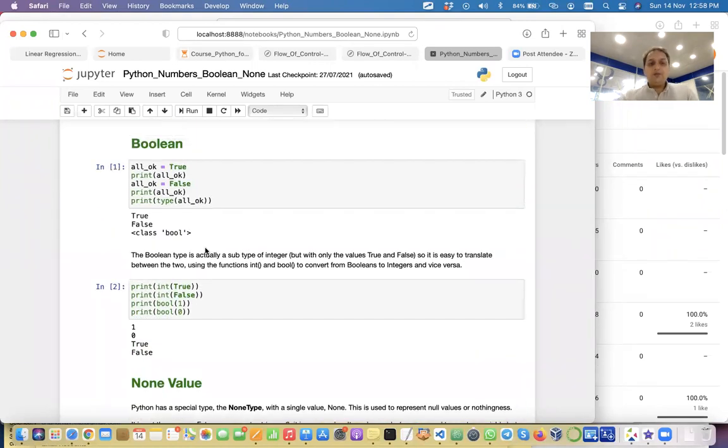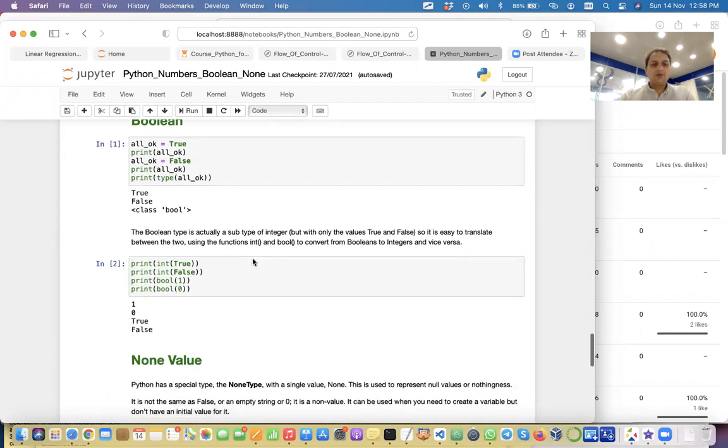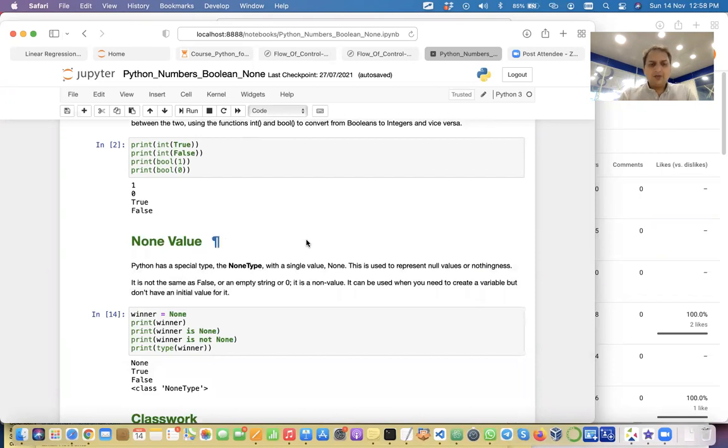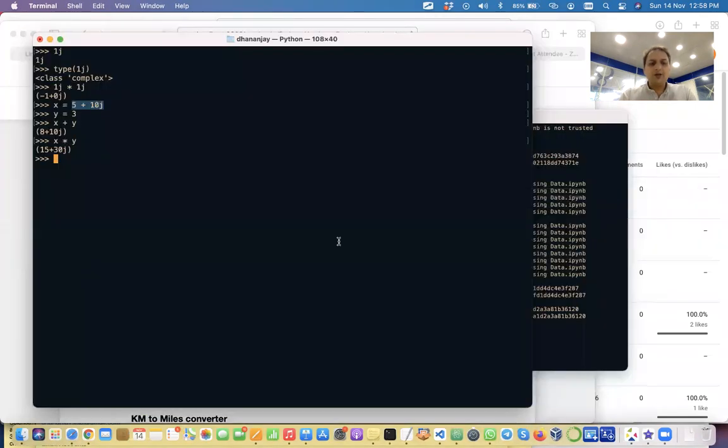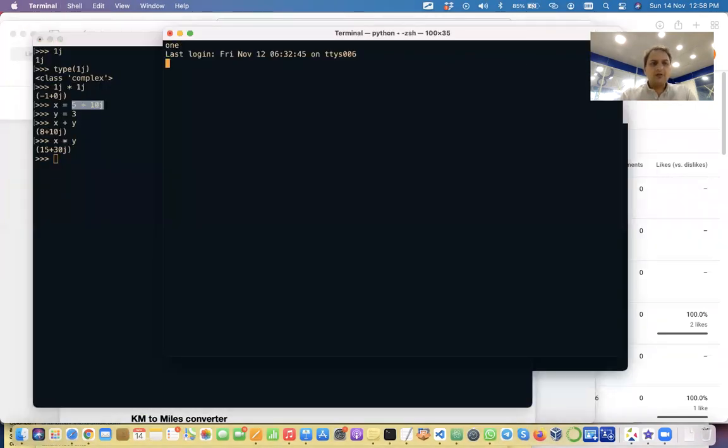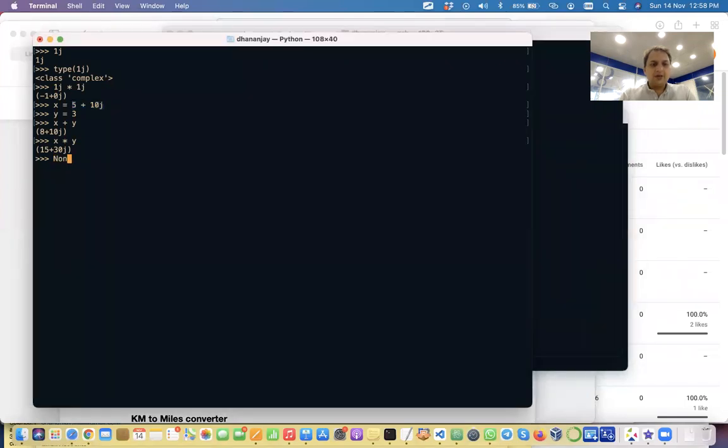Boolean we have done with, true and false, those are the two values. I think we have even covered None. None means no value, right? And None is also kind of a data type. So you say type of None, this gives you NoneType. None means no value, which means it's not 0, it is not an empty string, it means no value.